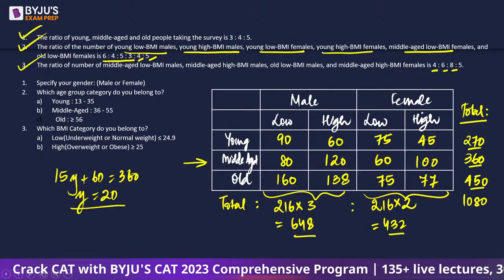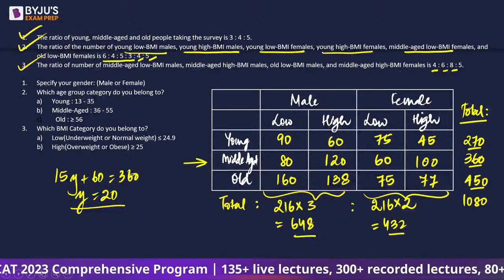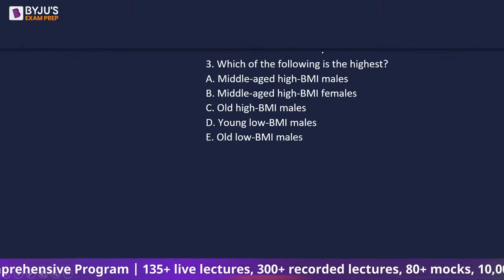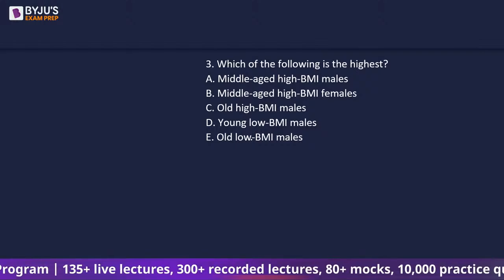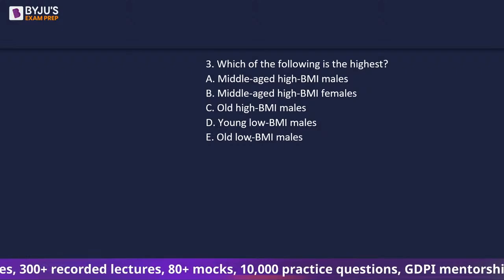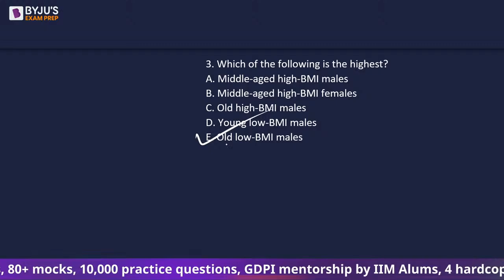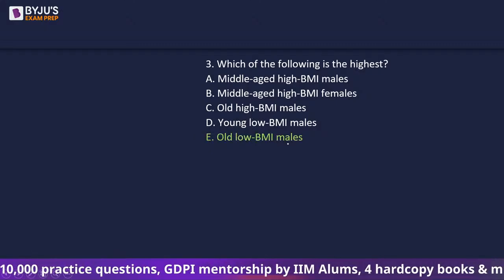The highest is low old male, that is 160. So old low males.